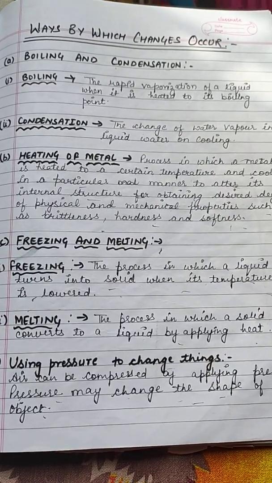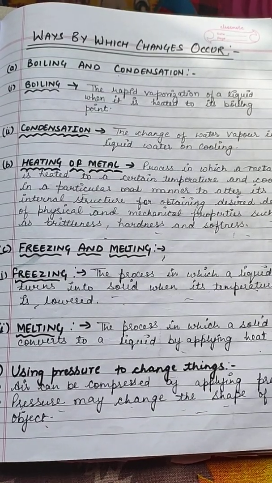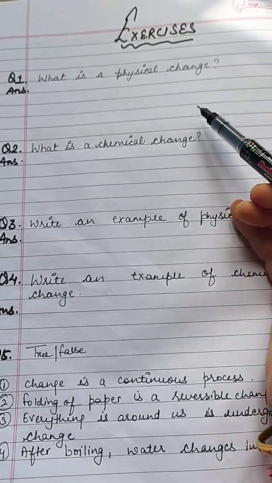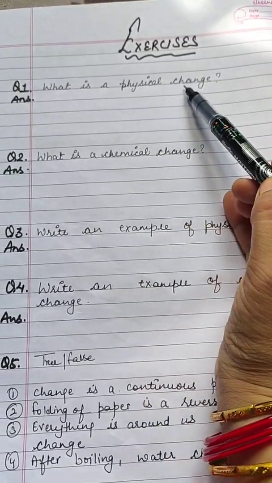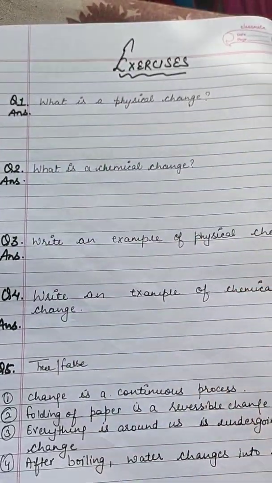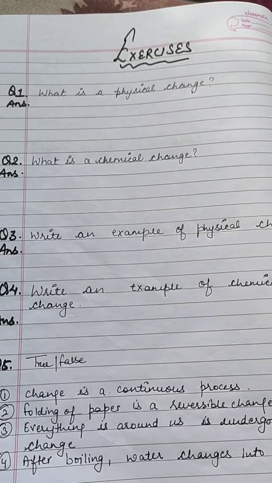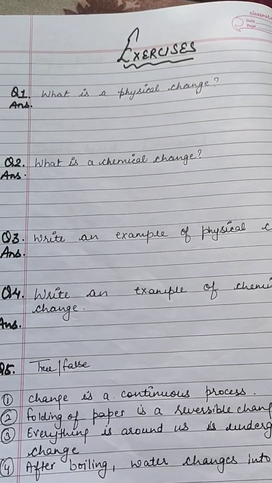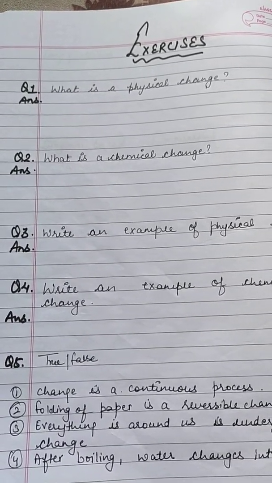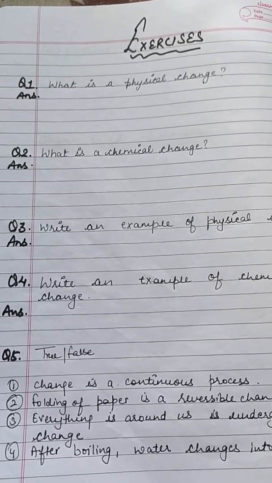There are some exercises which we will do. Now let's do the exercise. The first question is, what is a physical change? A physical change is a change in which the form of a substance changes but not the chemical identity, and in this process no new substance is formed, so that process is called a physical change.